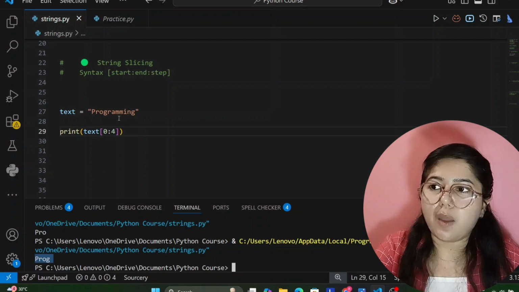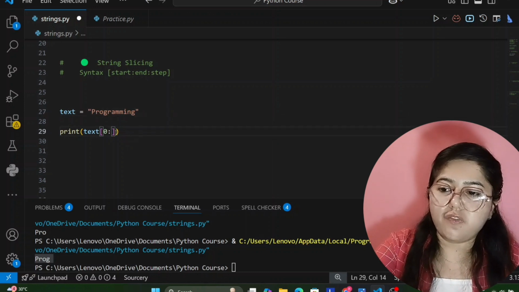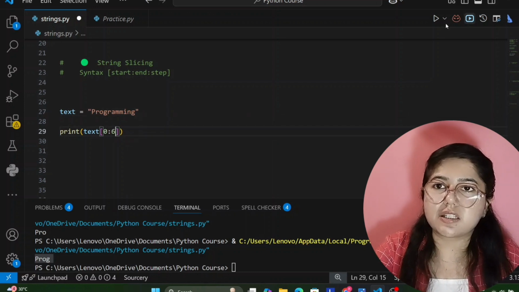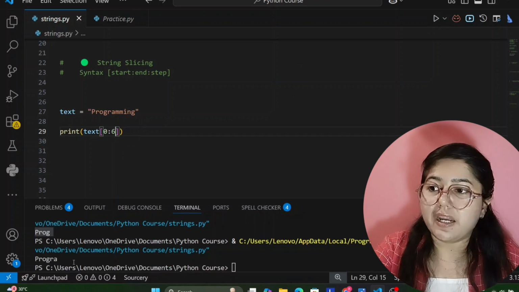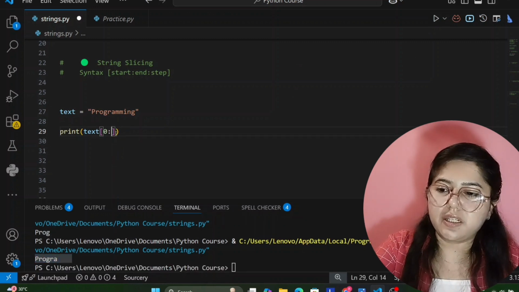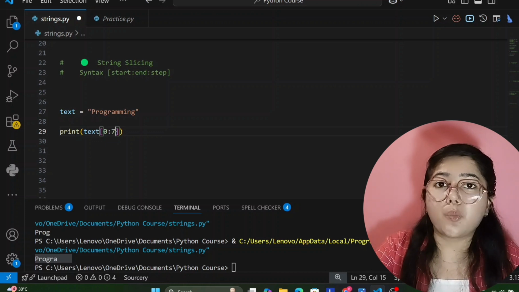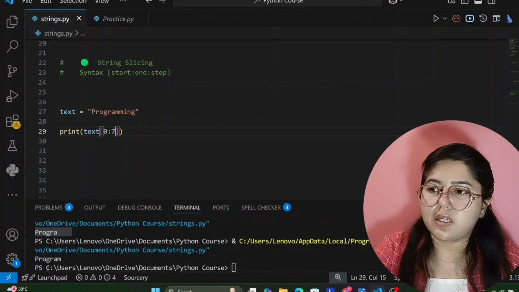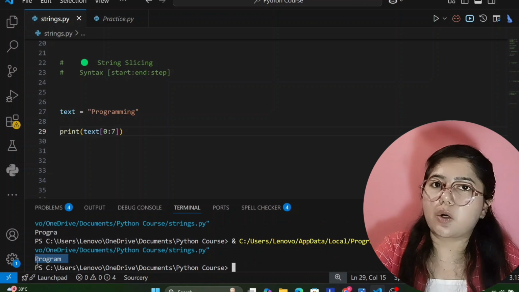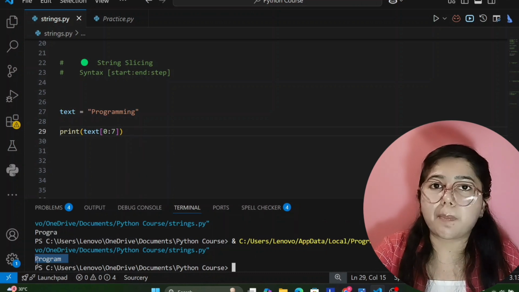Okay. If I want till M here in PROGRAM, what will be its index number? 0, 1, 2, 3, 4, 5 and 6. But I have to give here 7. If I give here 6, see here what answer will come. It's not showing M. If we want M here, then we should give one index number more. Okay. See here, now it's showing our correct output. We have already learned this in the tuples tutorial.